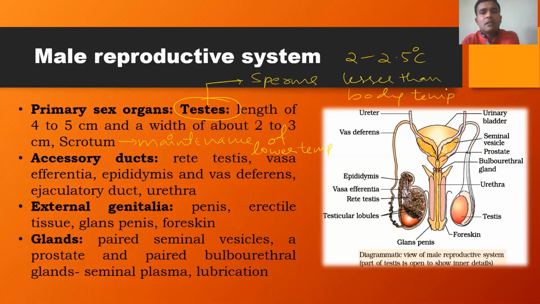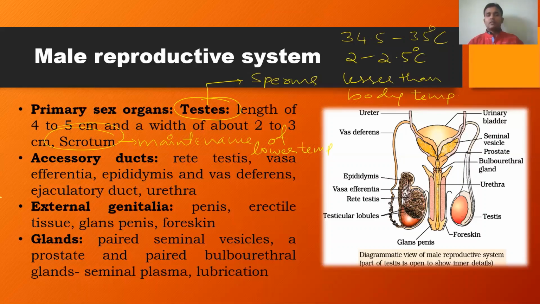In a healthy person, the body temperature is around 37 degrees Celsius. But the testis requires nearly 34.5 to 35 degrees Celsius for its function. That means it is around 2 to 2.5 degrees Celsius lesser than the body temperature. This lesser temperature is maintained by the scrotum. How it maintains the lower temperature will be discussed later.